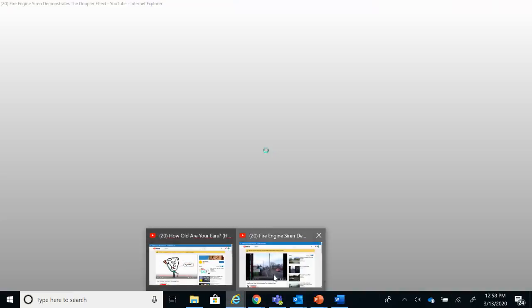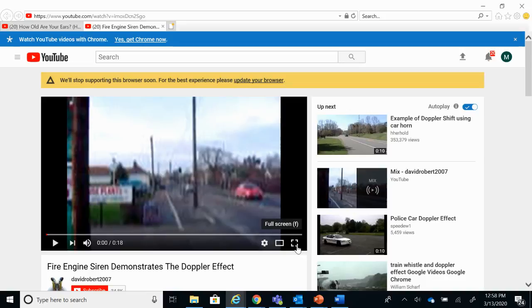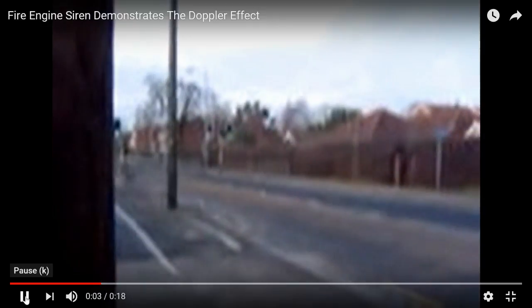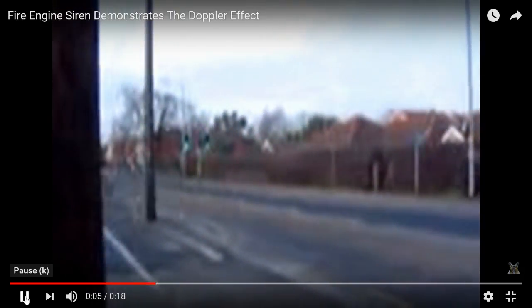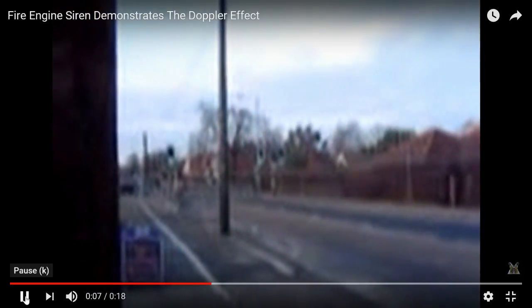So I'm going to come over here, and this is a fire truck demonstration. You'll hear the fire truck coming toward you, and then as it passes the observer. So here we have the siren. It's moving toward us, so it sounds pretty high-pitched.